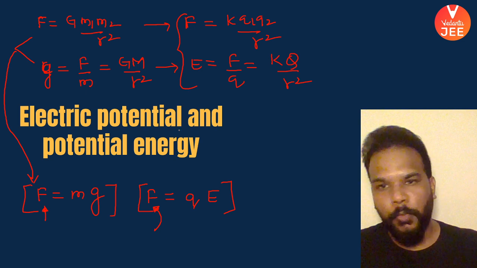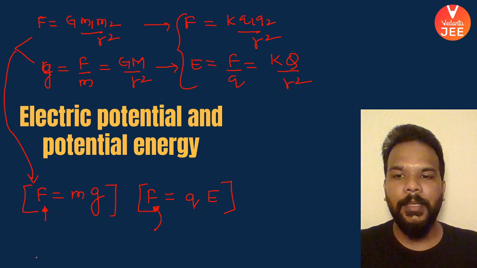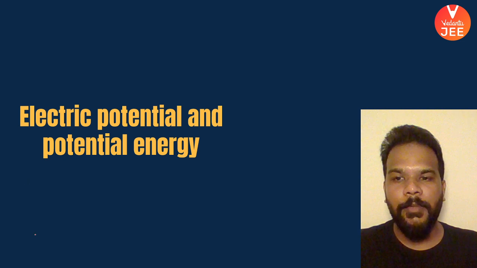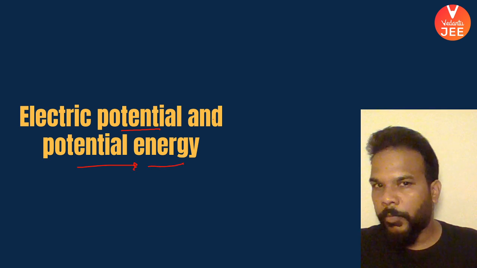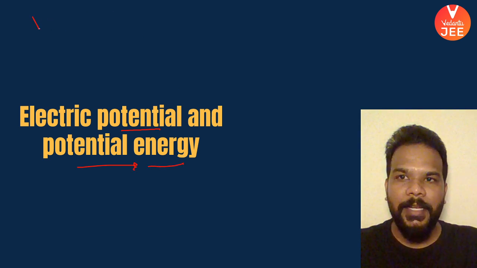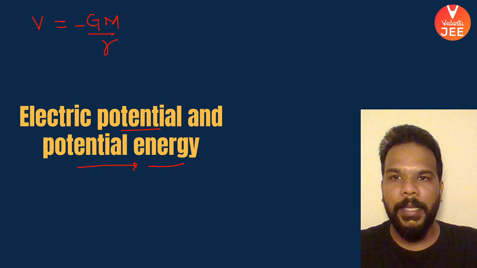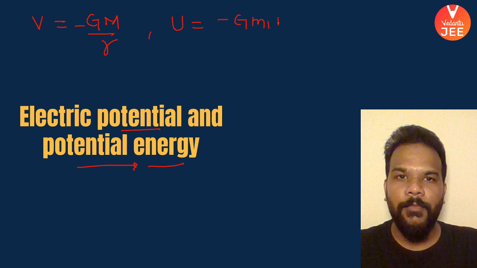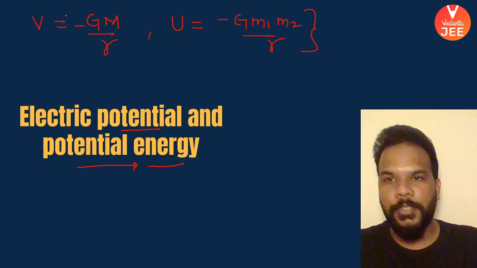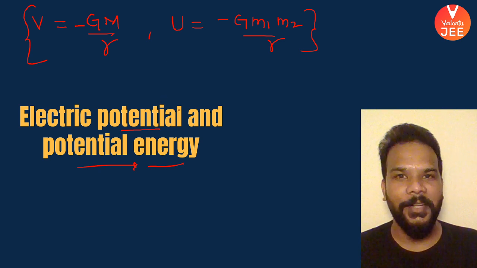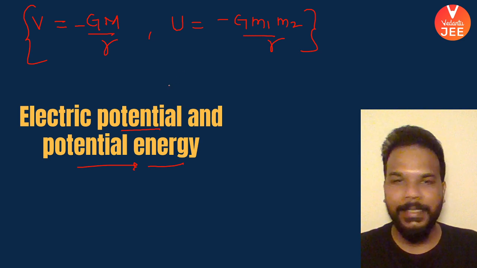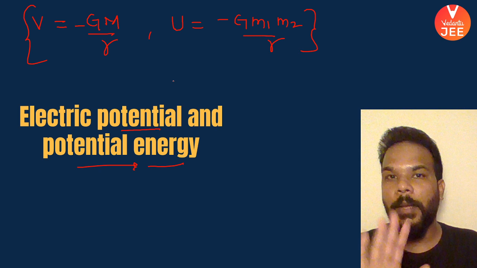Okay, guys. Now, why am I speaking about all this? It is because very similar are the concepts that you learned in the chapter of gravitation related to gravitational potential and gravitational potential energy. If you remember, the gravitational potential expression used to be minus G m by R, and the potential energy for two masses used to be minus G m1 m2 by R. So stay tuned. It's very easy to remember the formulas in the case of electrostatics because they are going to look very much similar to these. We'll come back to these formulas to compare them as well.